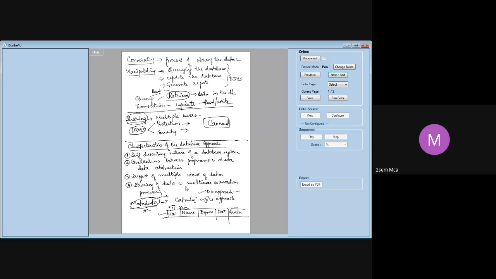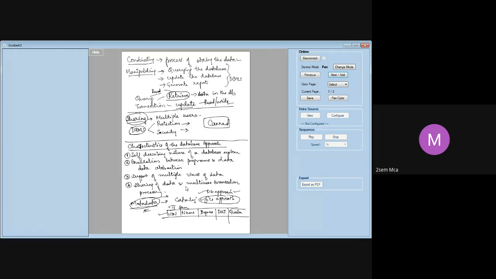A librarian may require your data for a different purpose. A HOD may require the data for a different purpose. Me as a faculty may require your data for a different purpose. But when we go for a file approach, what will happen? I'll have my own file, correct? And whatever changes I want, I can make in the file. Nobody can view that and nobody can use it. The librarian will have his own file. The HOD will have their own file. The principal will have his own copy.